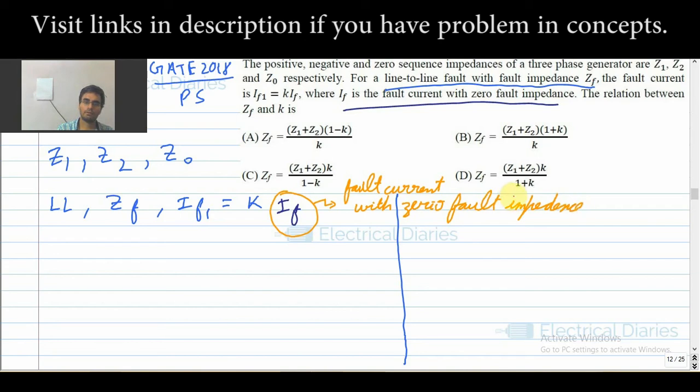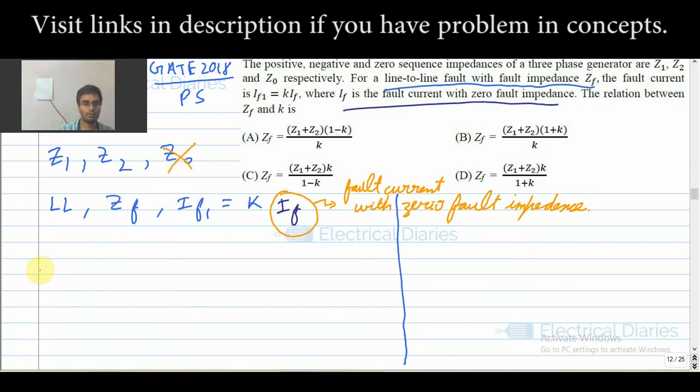I will always advise you to start moving your pen if you're not getting anything. So now, the fault current with zero fault impedance is IF. It is the line to line fault, so the equation is root 3 ER divided by Z1 plus Z2, because there is no ground, so there will be no use of the zero sequence impedance.